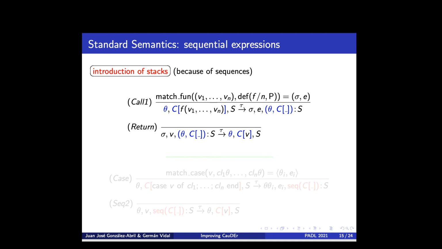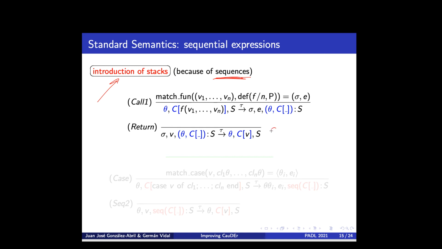Okay, let me show you a hint of the different semantics that we define in this work. Particularly, I will focus on the differences with respect to the previous work. Regarding the standard semantics and the evaluation of sequential expressions, the main difference is that now we need to introduce stacks. That was not needed before. The reason to introduce stacks is that now we consider sequences. Let me explain the point with an example.